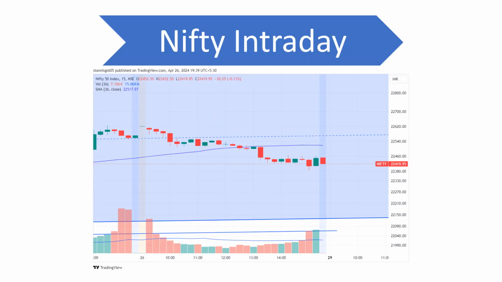If you look at the intraday chart of Nifty, we opened higher around 22,600 thereabout, but then throughout the day we were continuously making lower highs and lower lows and moving down. Even at the end we ended near the day's low. This is the Nifty intraday 15-minute chart that you are seeing.